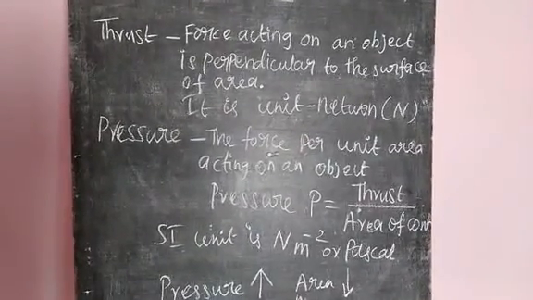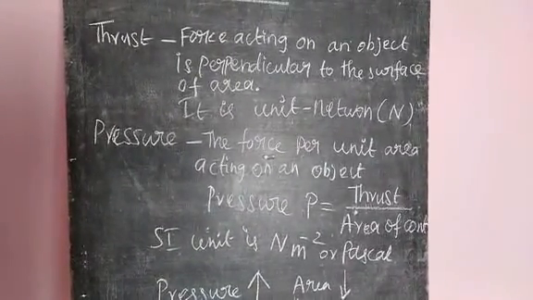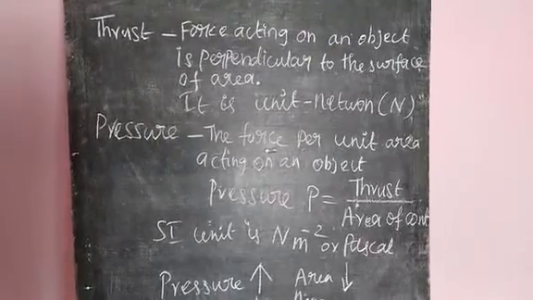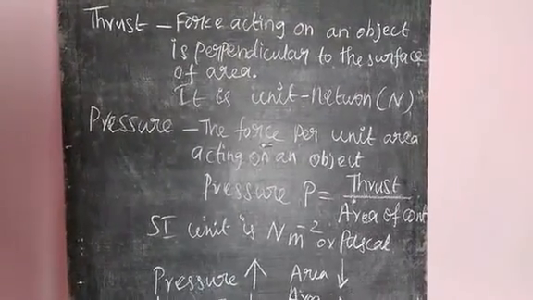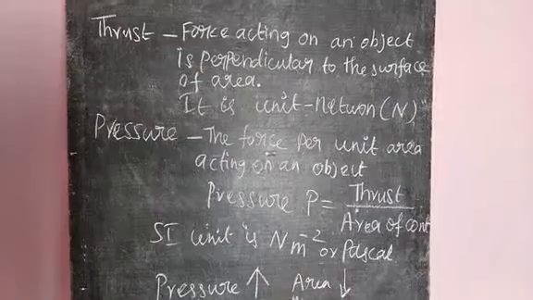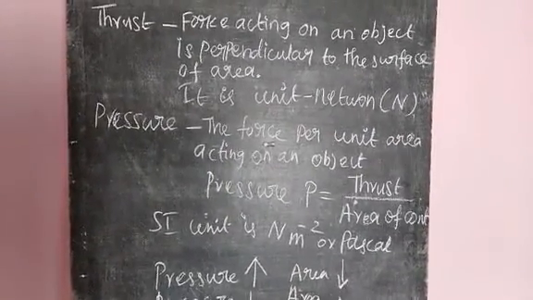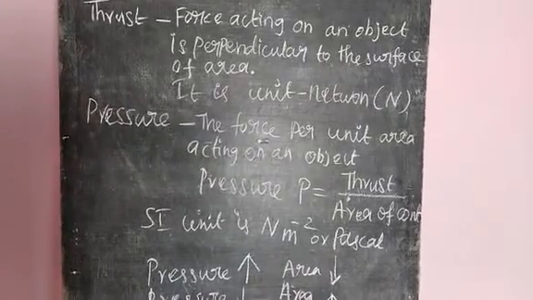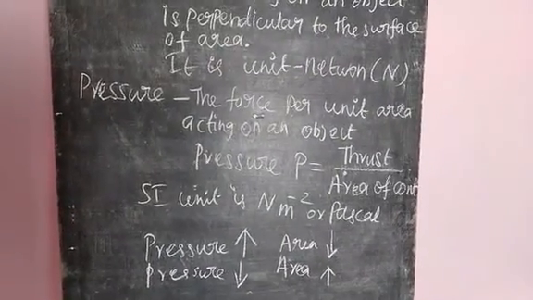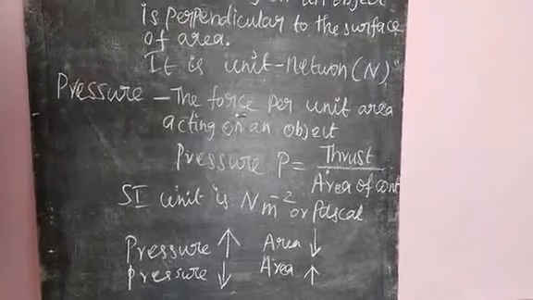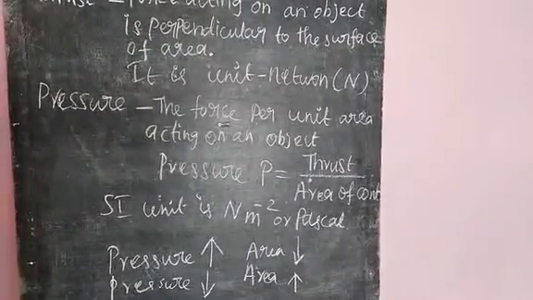Pressure: the force per unit area acting on an object is called pressure. Pressure P equals thrust per area of contact, that is force per area of contact. The SI unit of pressure is Newton per meter squared, or Pascal. So from the equation, pressure increases when area of contact decreases.